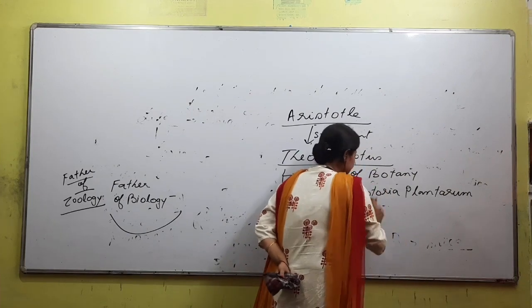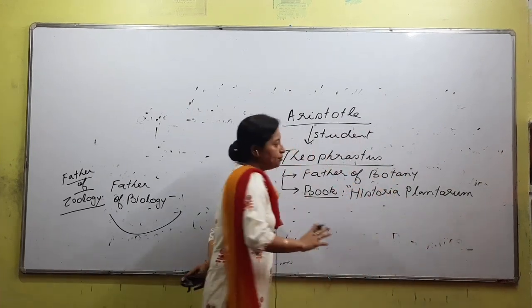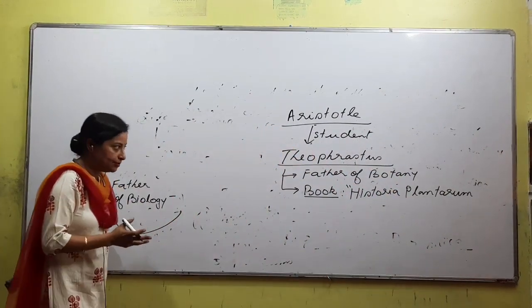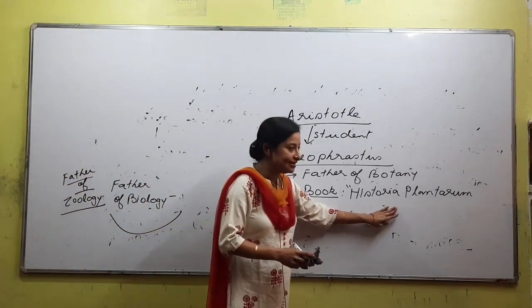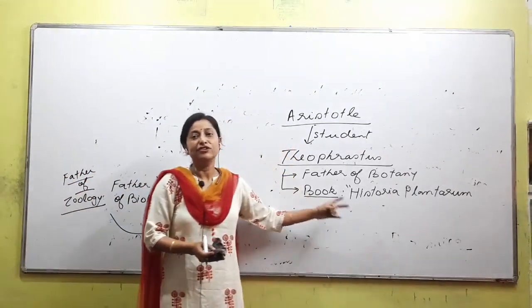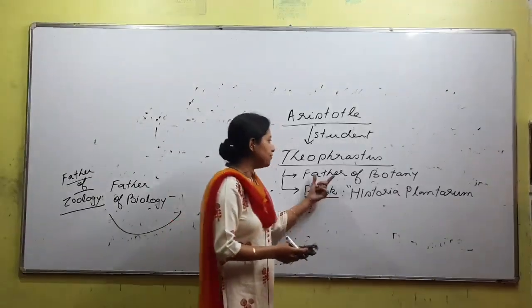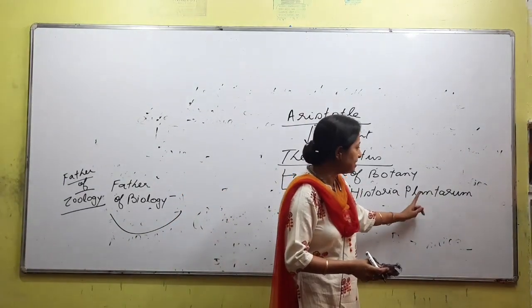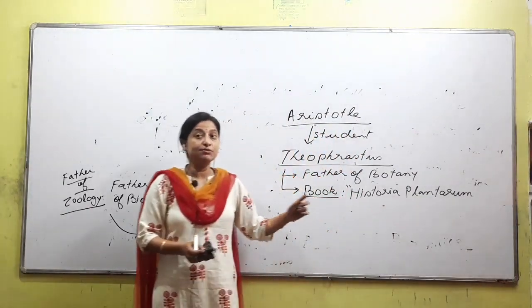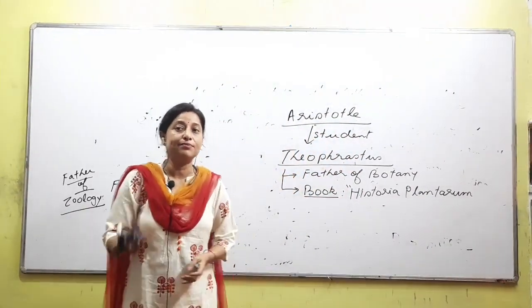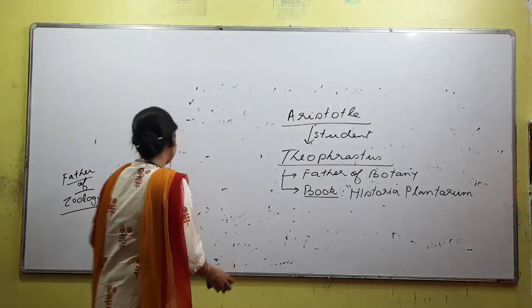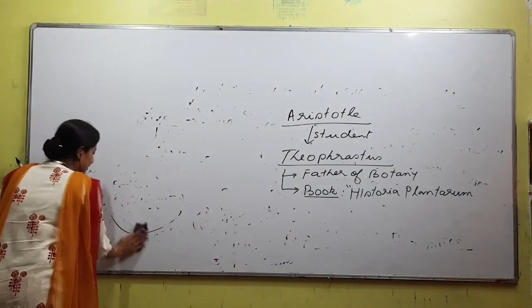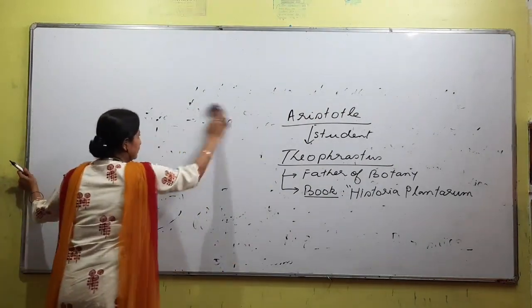What does the book consist of? You will read many books and the names of many scientists, but what is there inside the book? All this information would be in your second lesson, not now. As of now, father of botany Theophrastus has written a book called Historia Plantarum. As the name suggests, it is something about plants. So this book had the names of all the plants that were present at that time, right? So we have talked about this.